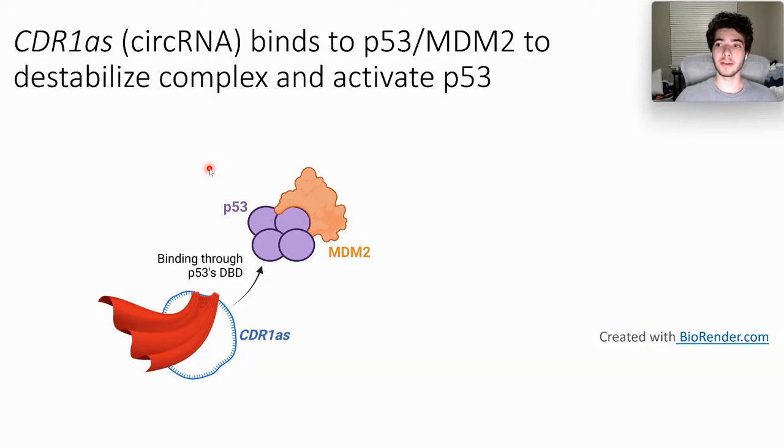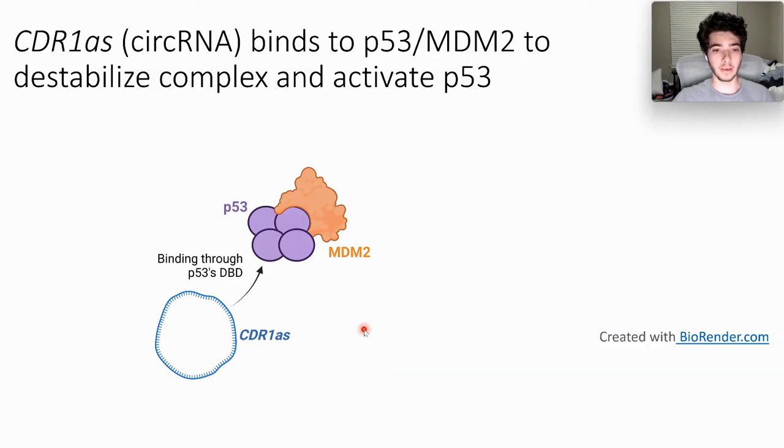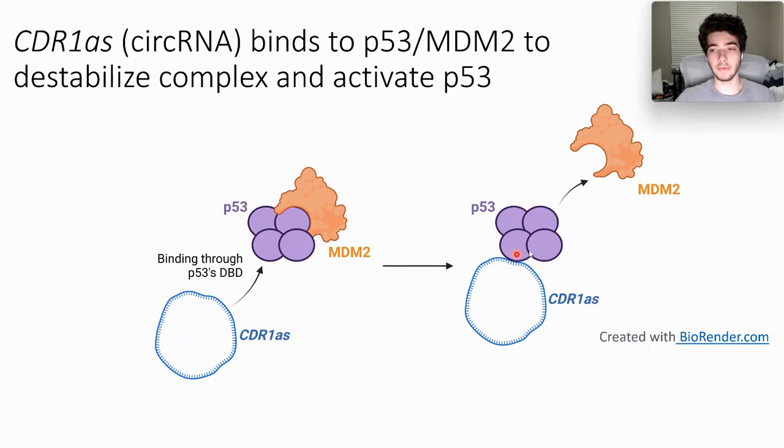However, there is an unsung hero to this story, and the hero's name is CDR1AS. It's a circular RNA, and it's able to bind to the P53 MDM2 complex to destabilize it and activate the P53. So as we see in this graphic, CDR1AS comes in with his cape like Superman. It's ready to save the day. It binds to P53 through P53's DNA binding domain and ejects MDM2. So now P53 is able to carry out its vital functions once again.